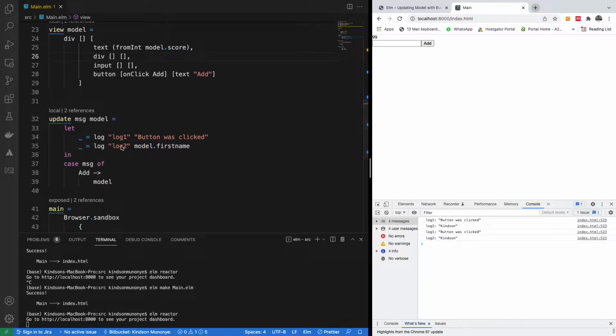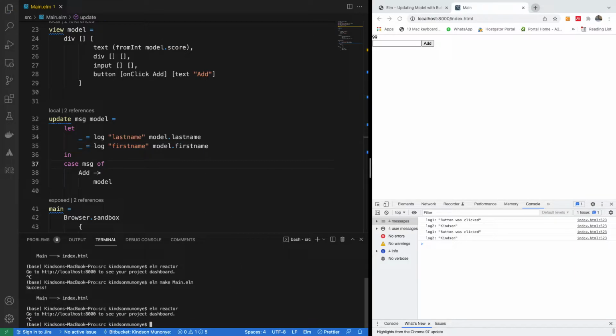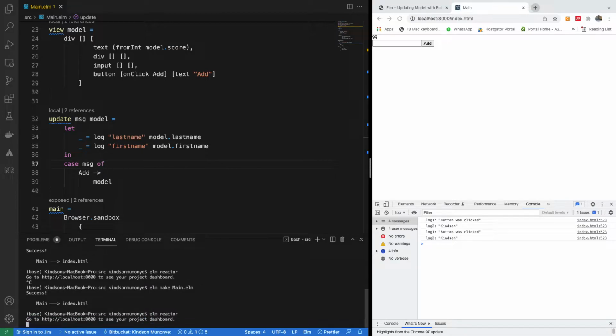You can actually change this. Let's just say first name and last name, and in this case, let me just say model.last name. All right, so here we are logging the model values to the console. So if I save everything now, recompile this and use elm-reactor, and if I refresh this page now, if I click here, you see that it tells me first name, last name. Okay, so the model is okay, it's been logged to the console.